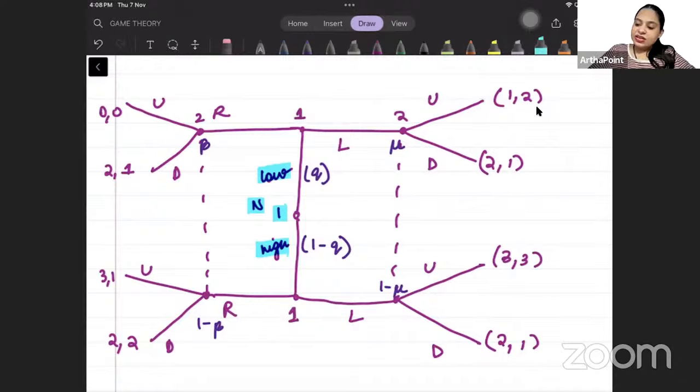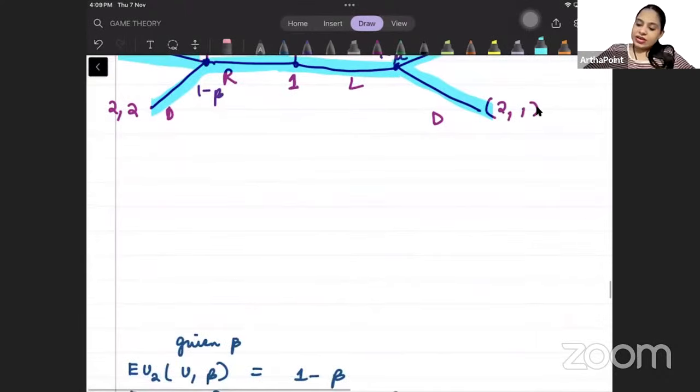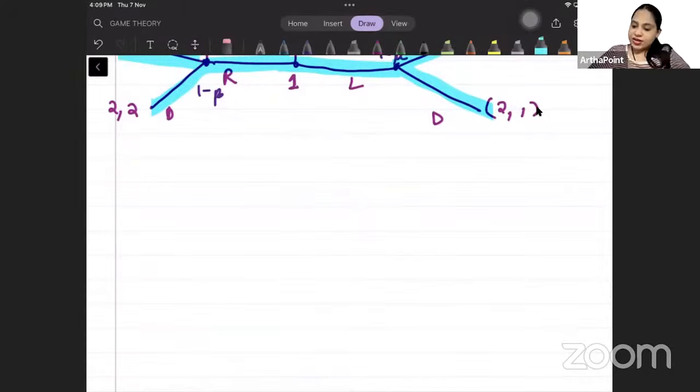Player 1 can either do strategy R or do strategy L. Right? Then player 2 acts. Player 2 has to decide between strategy U and D. ये हमारा गेम है.